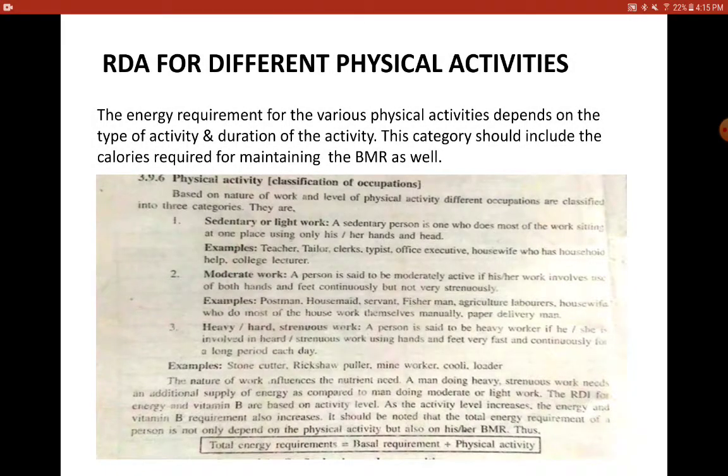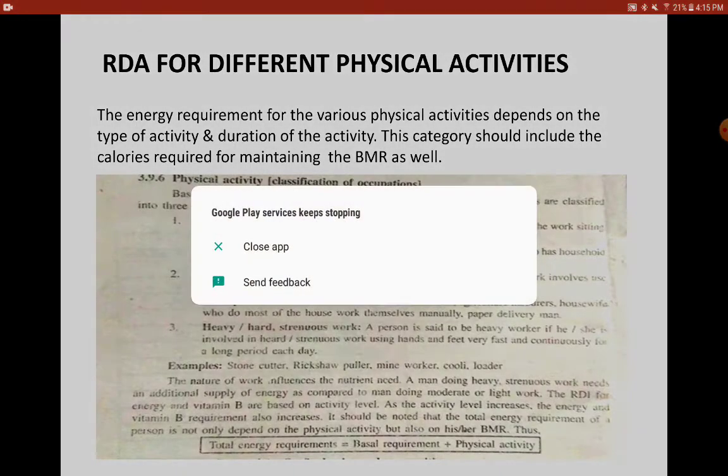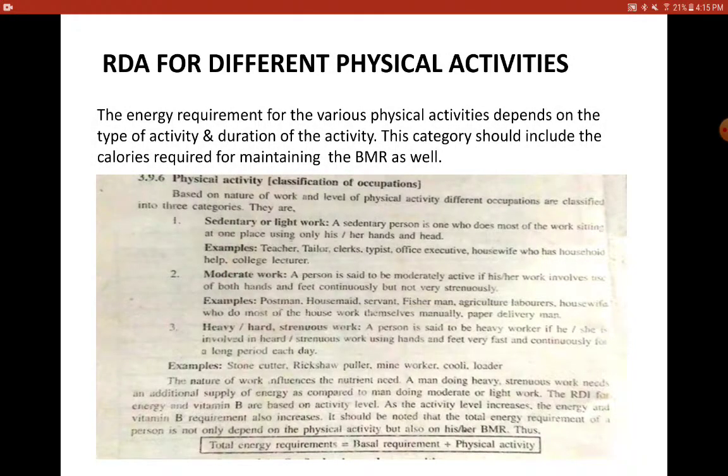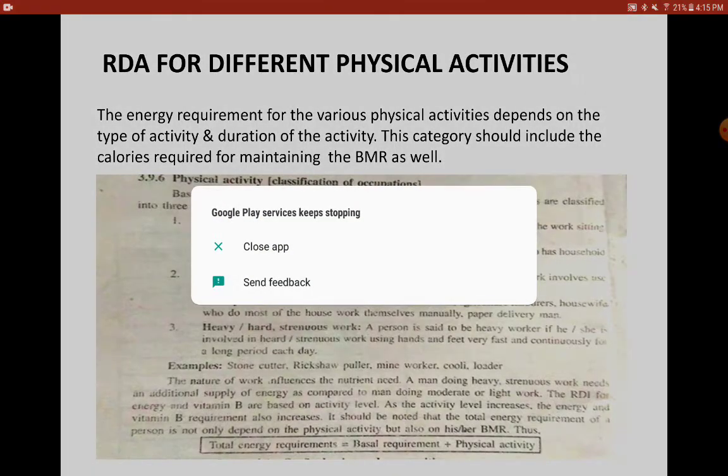And I have listed here, you can go through the slide for different examples. Heavy and strenuous work include people who work in the industries or in construction, stone cutters, miners, coolie, etc. So the nature of work influences the nutrient requirement as well. So here there is an emphasis on vitamin B, which is correlated with the physical activity. So vitamin B has to be concentrated in the RDA for physical activity.